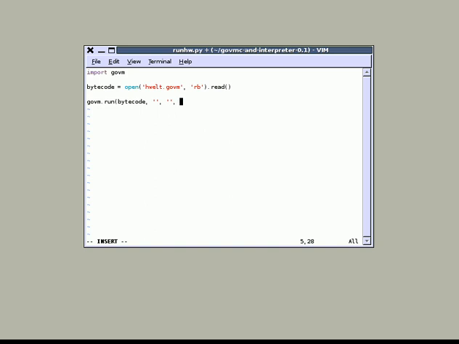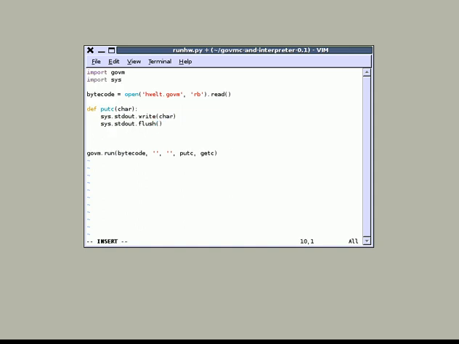The fourth parameter is the putc syscall. I have to implement it in Python, which is the sole reason why this virtual machine has actually been implemented as a Python module. And getc I also have to supply. So, now I have to write a function for putc, and it gets passed a character. And well, I want to output that character. I say sys.stdout.write character, and I say sys.stdout.flush, because I have to flush it, right? So the character gets actually displayed, because stdout is line buffered, and I'm not going to look into how to make it character buffered, which can be done, but well, flush does the job for this simple proof of concept.